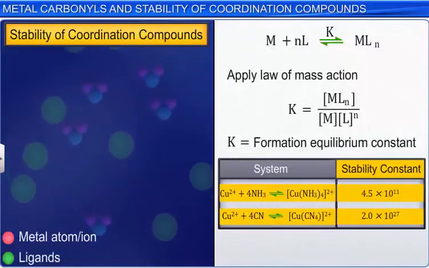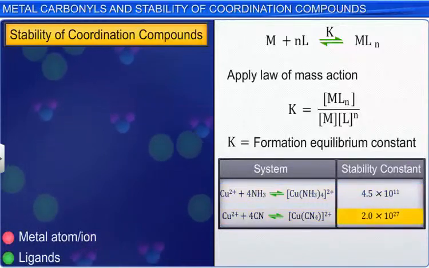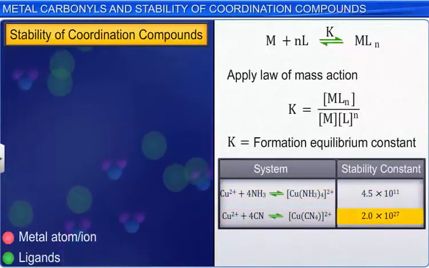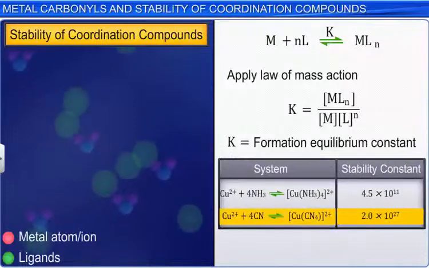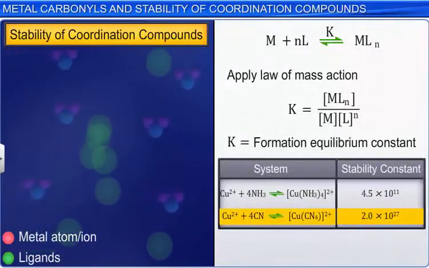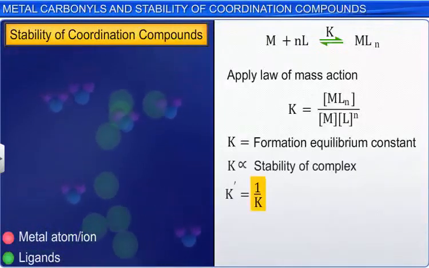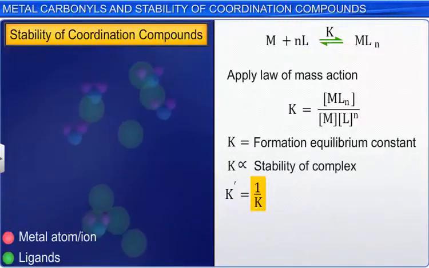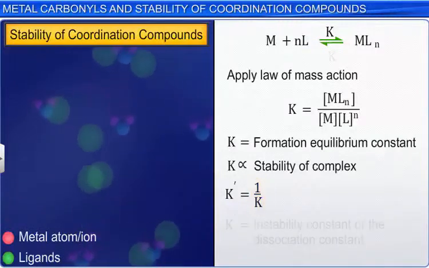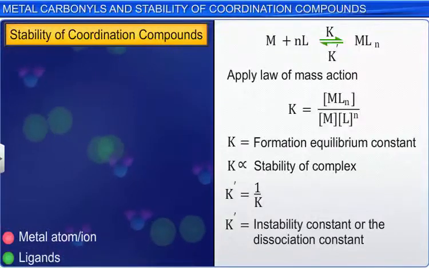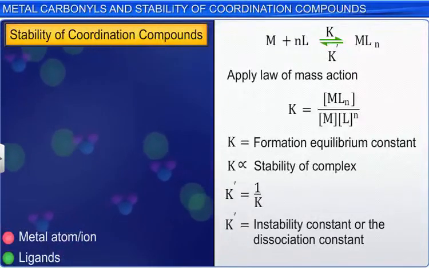The reciprocal of the formation constant is known as the instability constant or the dissociation constant. It is important to note that as free metal ions rarely exist in a solution, complex formation reactions are usually studied in solutions.